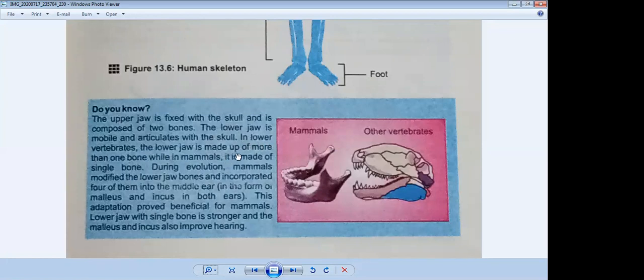The lower jaw is made of more than one bone in lower vertebrates, while in mammals it is made of a single bone. During evolution, mammals modified the lower jaw bones and incorporated 4 of them into the middle ear in the form of the malleus and incus in both ears. This adaptation proved beneficial for mammals. A lower jaw with a single bone is stronger, and the malleus and incus also improve hearing.